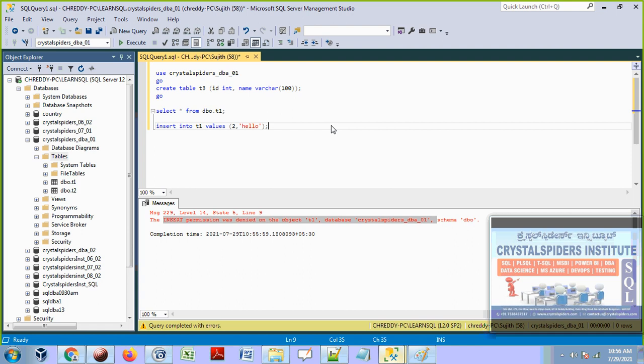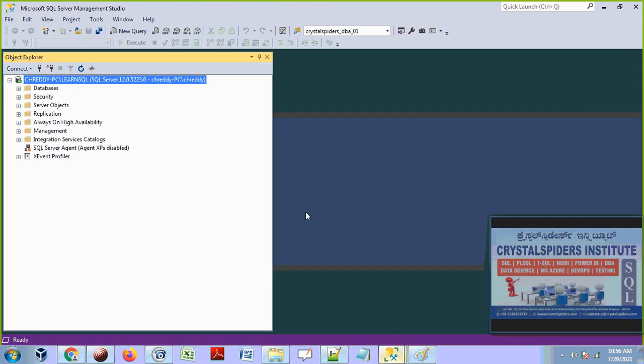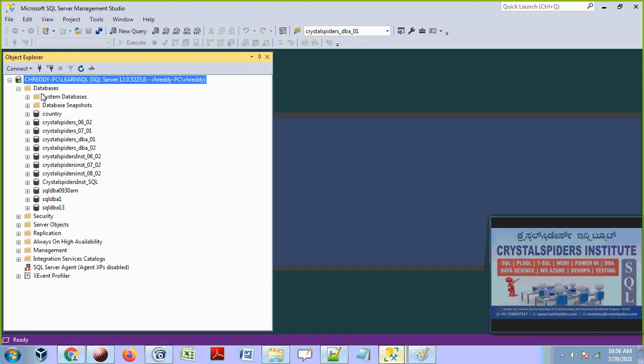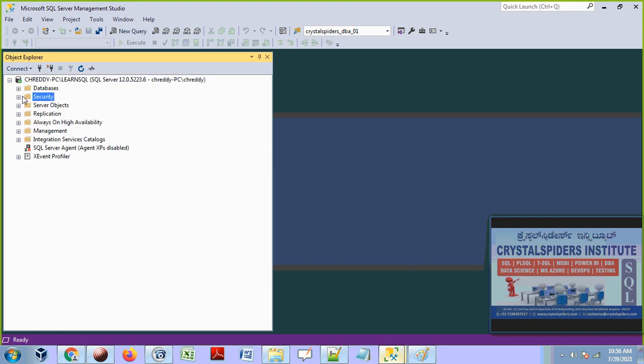So now here again Sujit will go and ask the DBA, boss, I am trying to create the table, I am getting this permission denied. I am trying to insert, I am getting this permission denied. I can only run select commands because CHRD is the DBA, and he granted only read access. So let's ask CHRD again to give the complete access. How can he do that again?